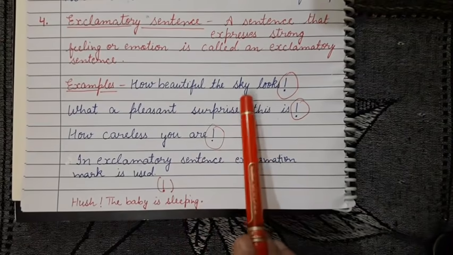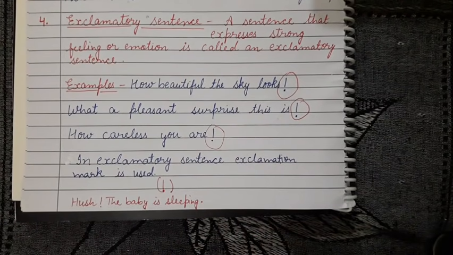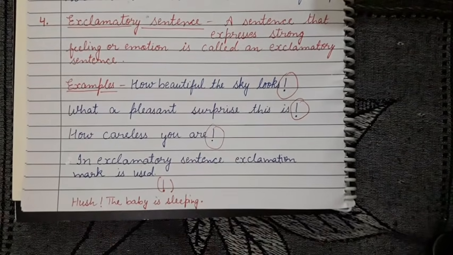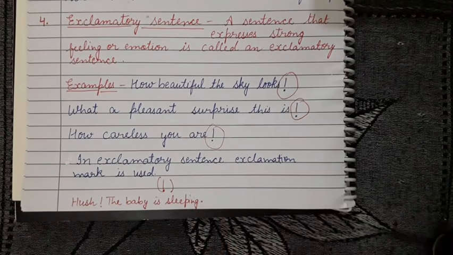This sentence expresses some feeling, some emotion, when we read it. What a pleasant surprise this is. How careless you are. Such kinds of sentences are used as exclamatory sentences.